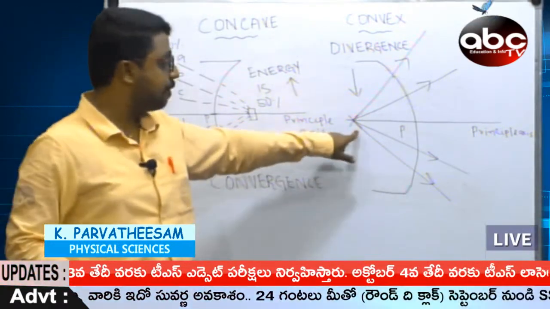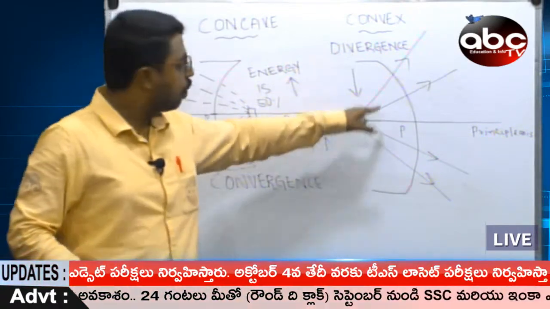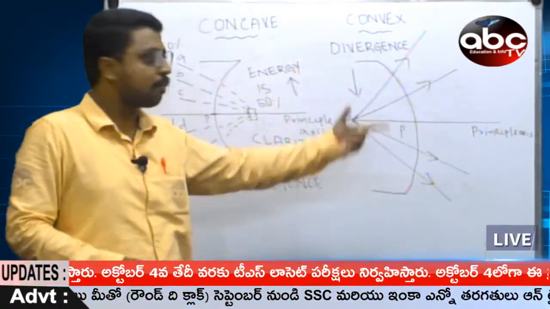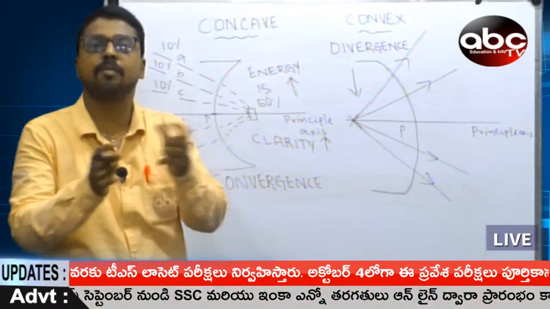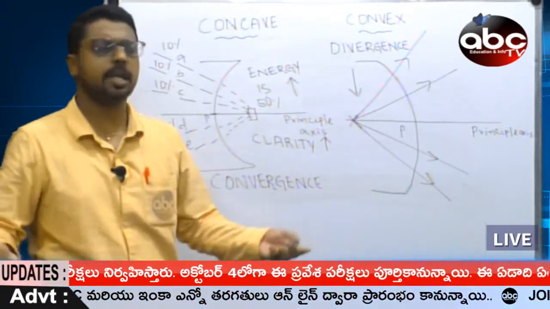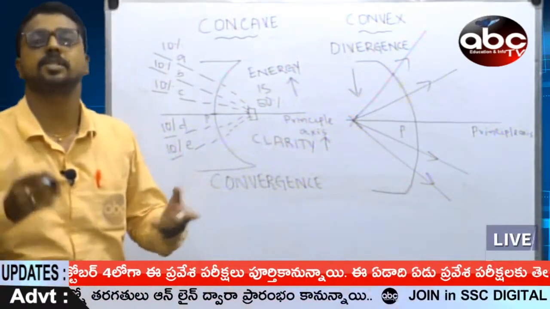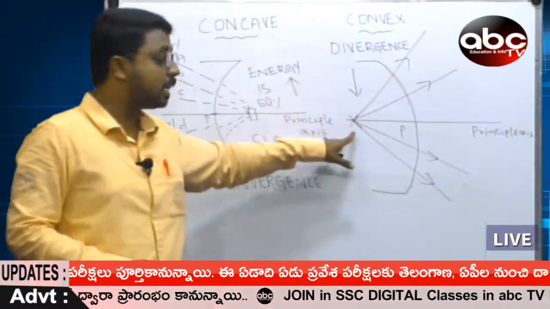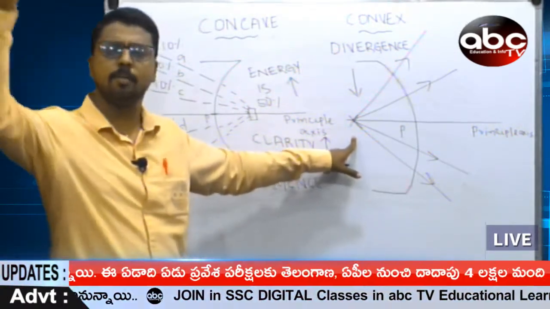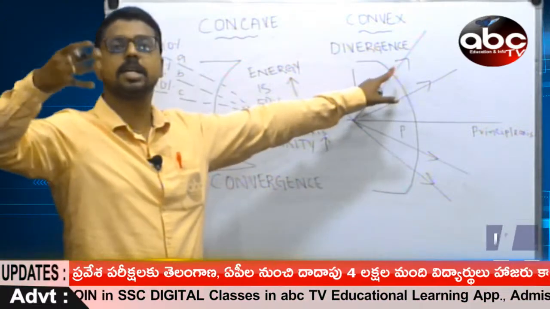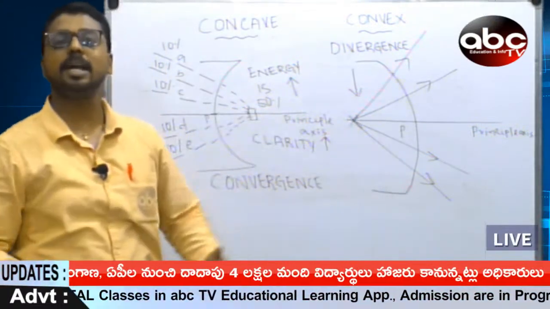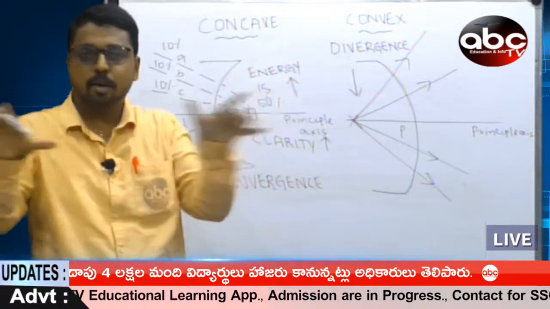Naturally, if we see 50% of energy here, what happens at this? 4 rays or 5 rays, divided by 4 or 5. Naturally, each ray contains 10 or 12%. So if you see the image at 50%, it will be brighter. If you see an image at 10 or 12%, naturally it will be duller. It will be somewhat blurred or shaky.